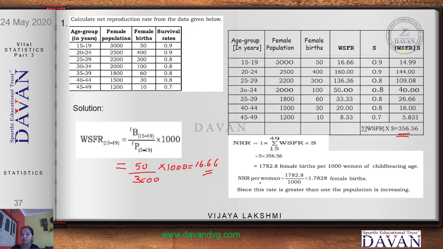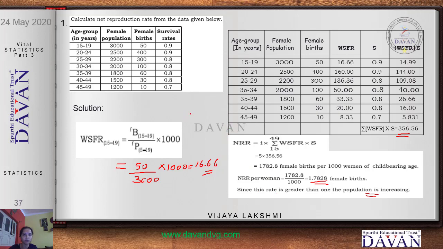But if it is for one woman, NRR per woman, it would be 1782.8 divided by 1000. So you get 1.7828 female births. Now we can notice that this value is greater than 1, then the population is increasing. You can notice that in the question they have not asked you the conclusion, but still give the conclusion.